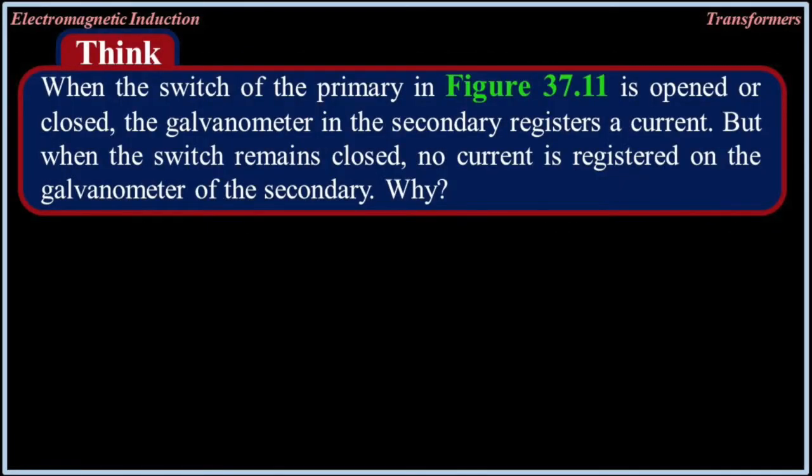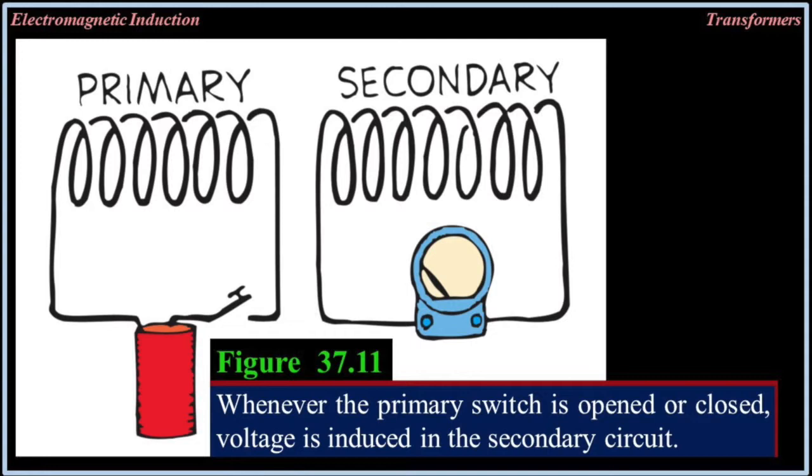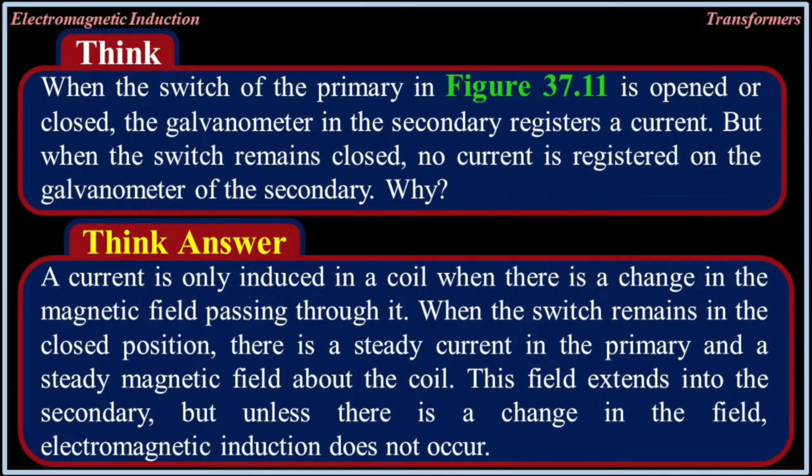When the switch of the primary in figure 37-11 is opened or closed, the galvanometer in the secondary registers a current. But when the switch remains closed, no current is registered on the galvanometer of the secondary. Why? A current is only induced in a coil when there is a change in the magnetic field passing through it. When the switch remains closed, there is a steady current in the primary and a steady magnetic field about the coil. This field extends into the secondary, but unless there is a change in the field, electromagnetic induction does not occur.